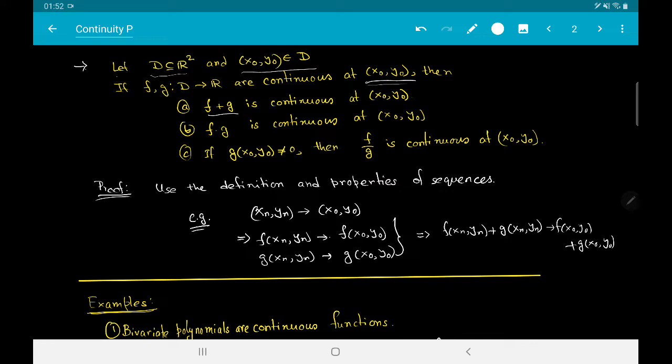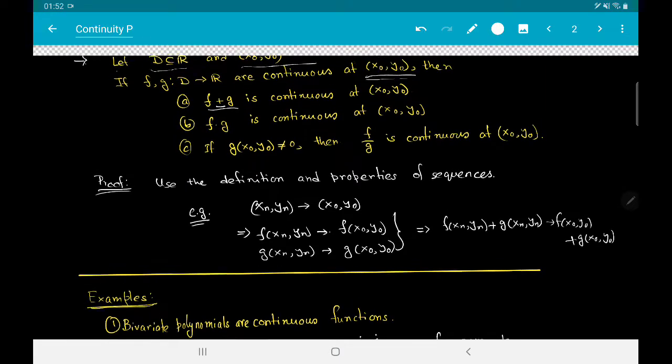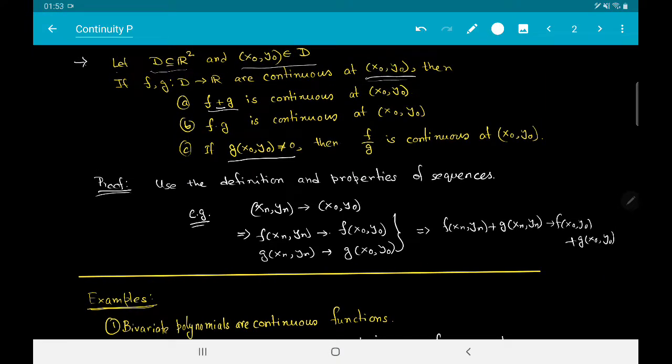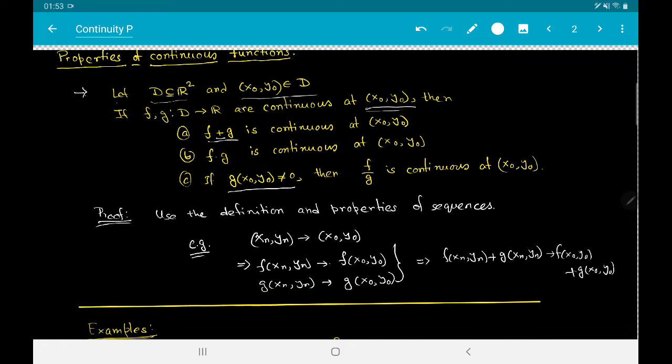You can also show very easily that the difference f minus g is also continuous at (x0, y0), and that the product of f and g is continuous at (x0, y0). Moreover, if g of (x0, y0) is not equal to 0, then the quotient f by g is also continuous at (x0, y0).